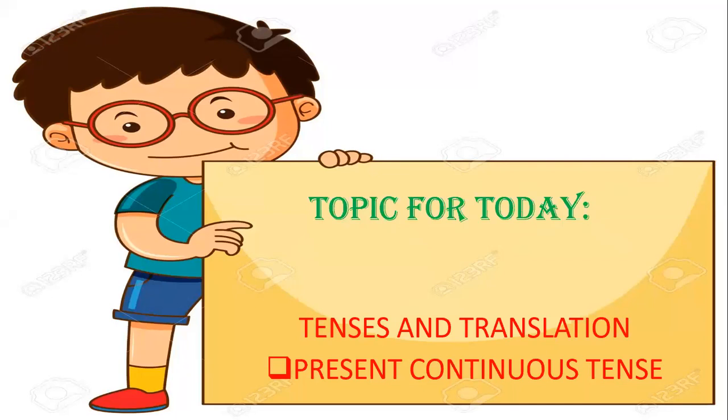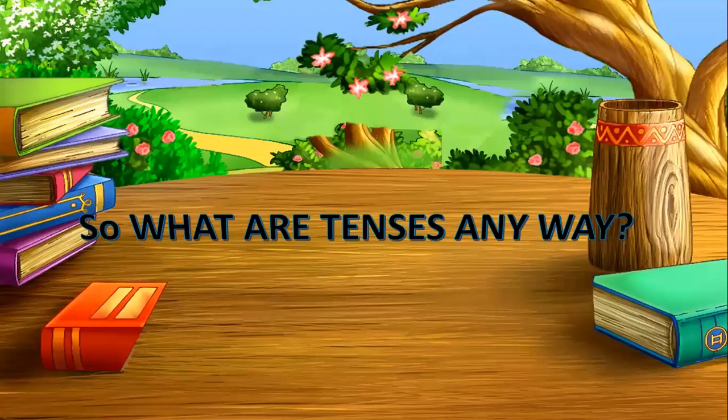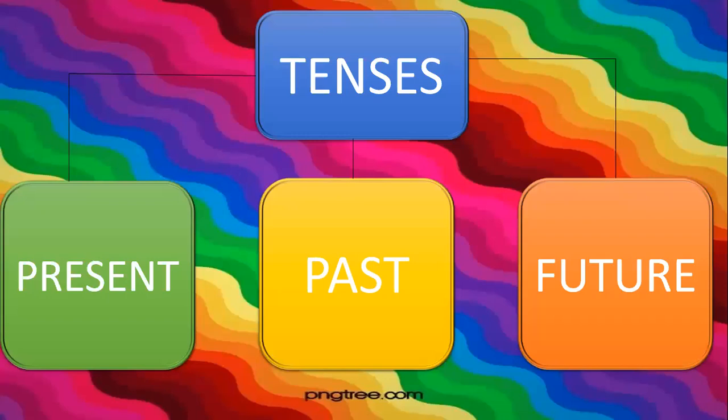Okay, I told you there are three types of tenses. The present tense, something that is happening right now. The past tense is something that has happened in the past, something that is gone, and the future tense is something that will happen in the future or that is scheduled for the future. Okay, so there are three types of tenses, and they're actually the form of the verb. They're actually telling us what is the action going on. Okay, so today we will be doing the present tense, and which tense?